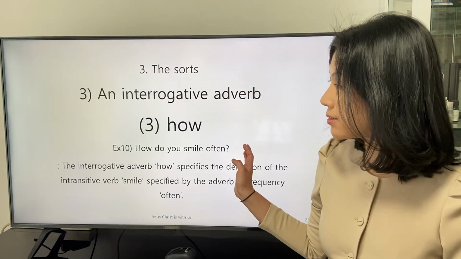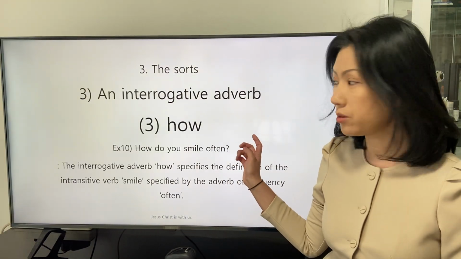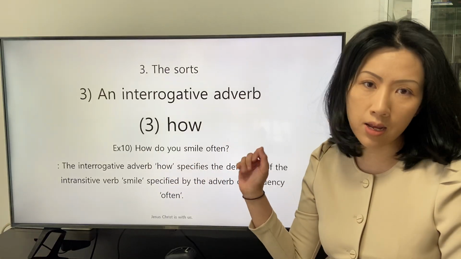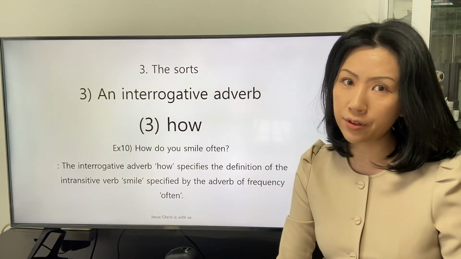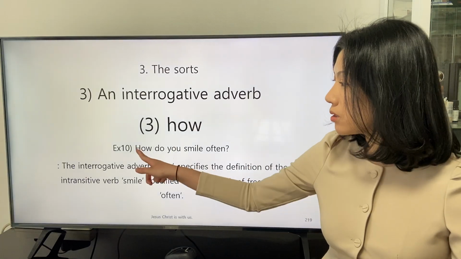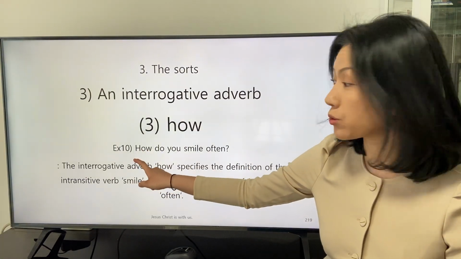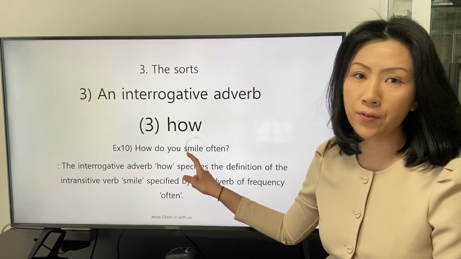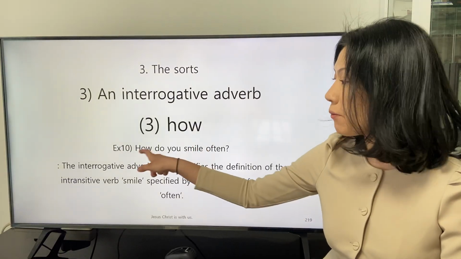The ninth example that the interrogative adverb how is applied is this. How do you smile often? In this clause, the interrogative adverb how describes the definition of the intransitive verb smile directly.